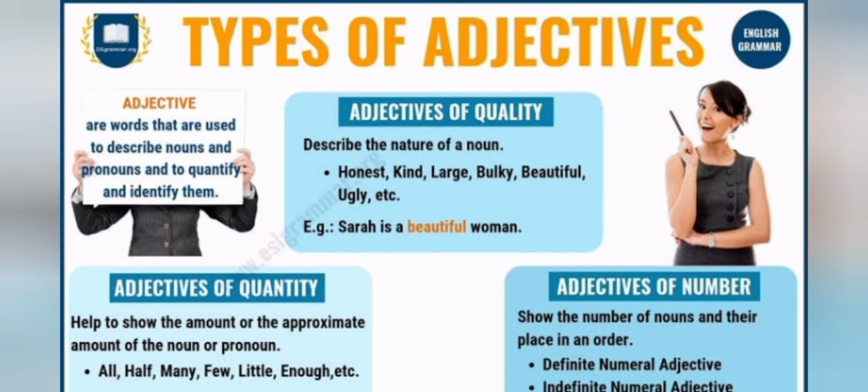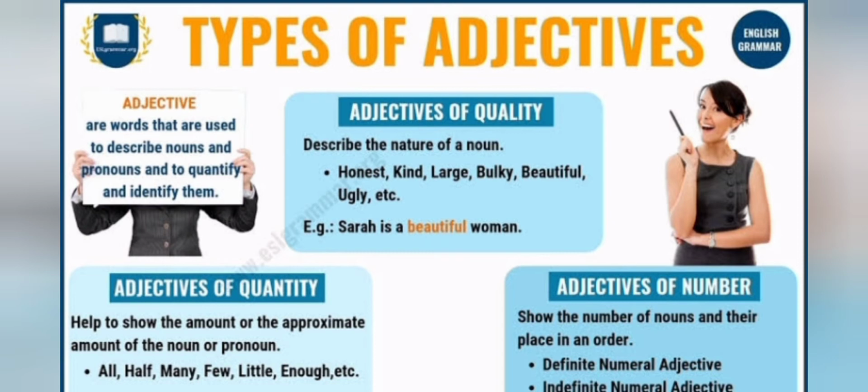Mainly adjectives are of three types: adjectives of quantity, adjectives of quality, and adjectives of number. Now see the first point. What are adjectives of quantity? That means the words that show us the amount of the noun or pronoun. Quantity means the amount. Next are adjectives of quality, which describe the nature of a noun, like honest, kind, large, bulky, beautiful. These are adjectives of quality.